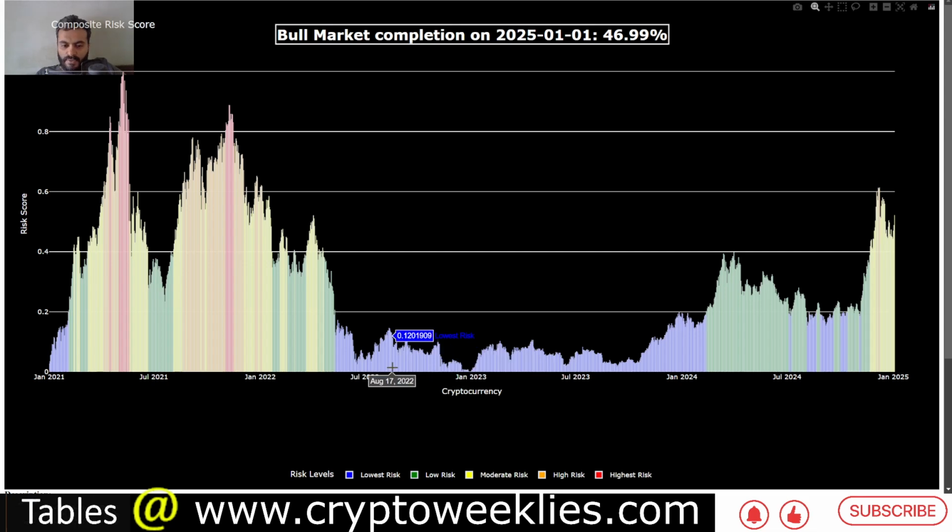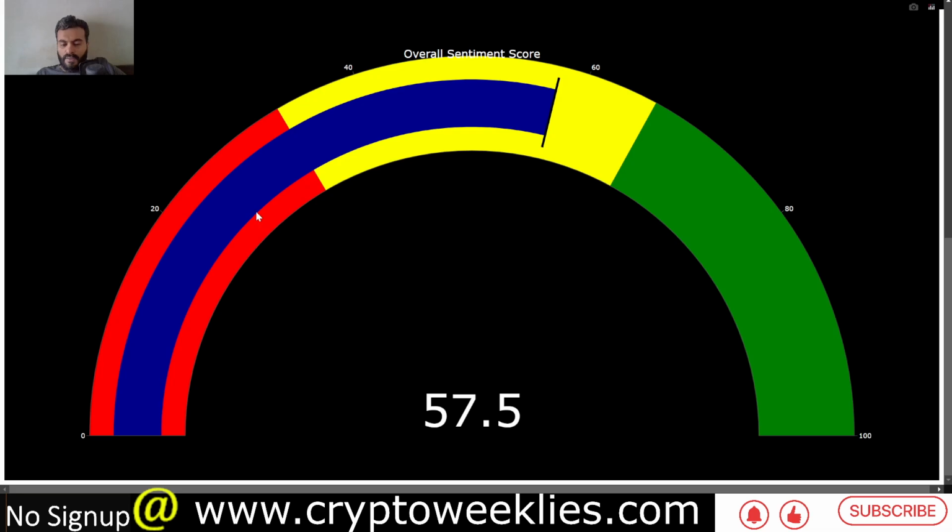In the recovery year, the risks are the lowest, that is lower than 20%, and also in the later half of the bear market year, as well as in some of the opportunities in the halving year. Right now, we are in the post halving year at around 47% completion of the bull market, and the overall sentiment is at around 58%.